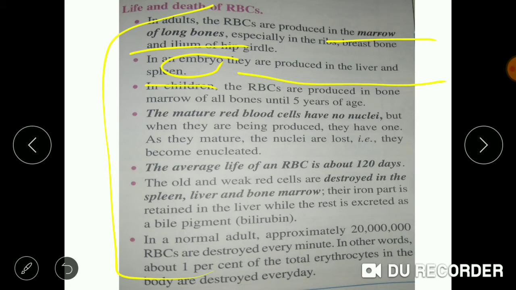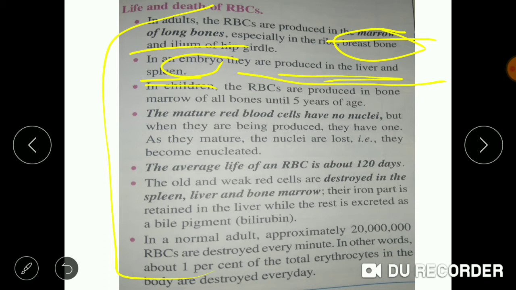So this question comes, where is RBC produced? In adults, it is produced in the marrow region of long bones, while in the developing embryo, they are produced in the liver and the spleen.